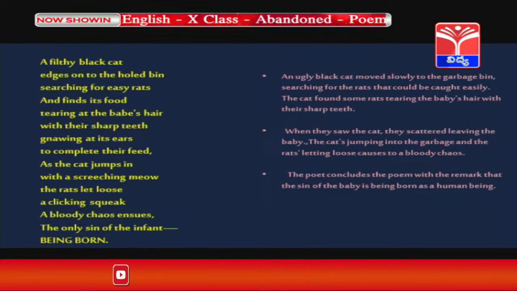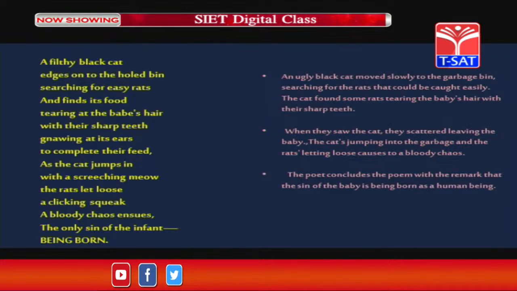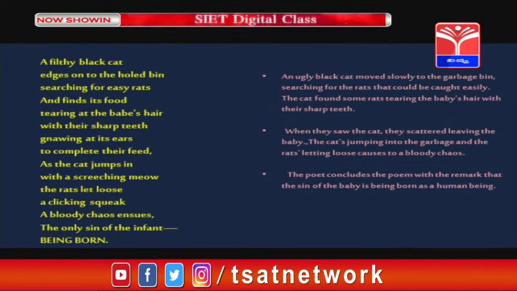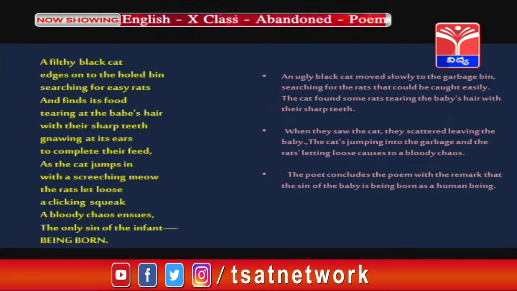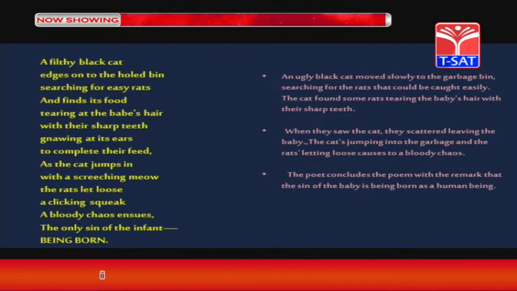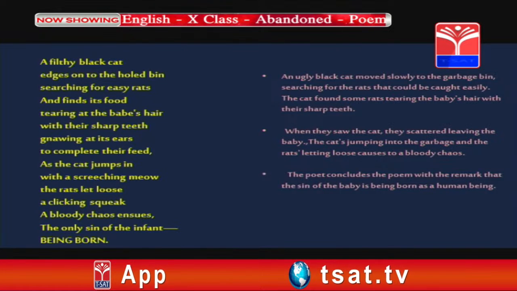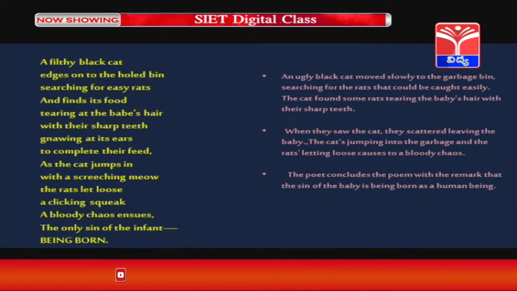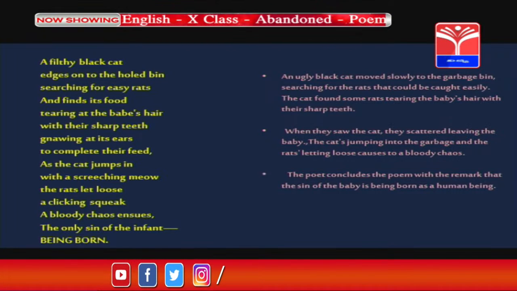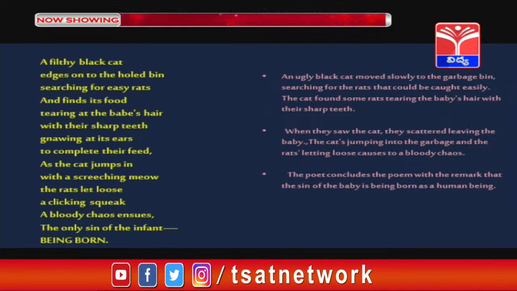So, the rats are trying to complete their feed and they are biting the head of that small baby. As the cat jumps in with a screeching meow, the rats let loose. When the rats saw the cat, those rats scattered, leaving the baby there itself. A clicking squeak, a bloody chaos ensues.